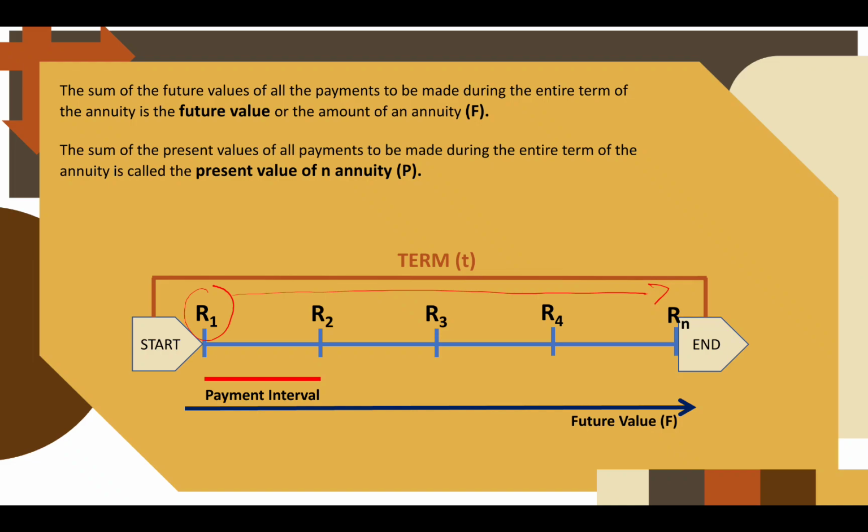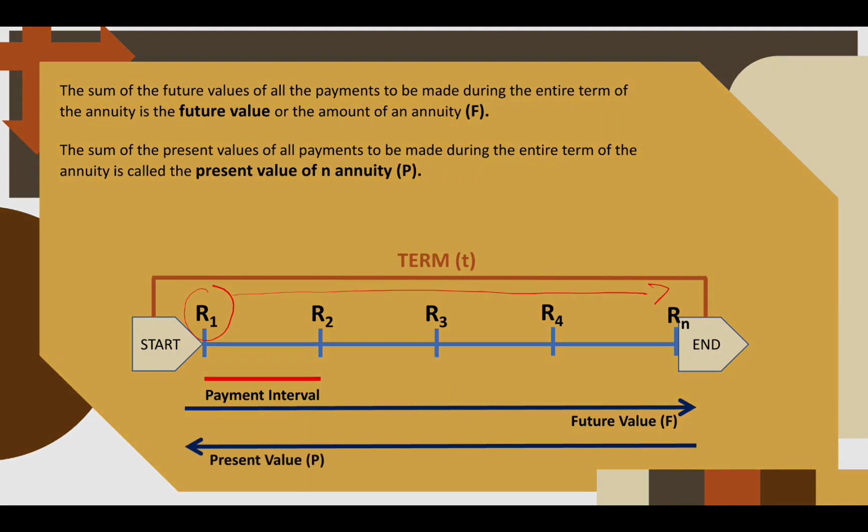On the other hand, if we're going to compute for the present value, let's say this fourth payment that you had, if you're going to compute for the present value of that money today, you have to compute for the present value P. That's the present value of all payments to be made during the entire term.